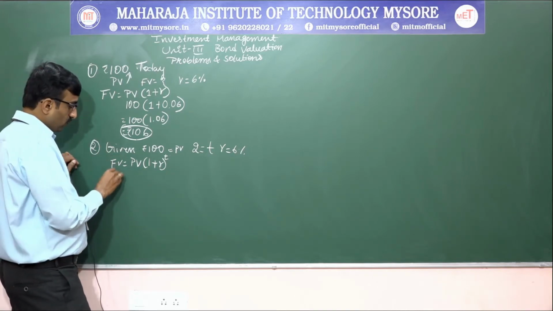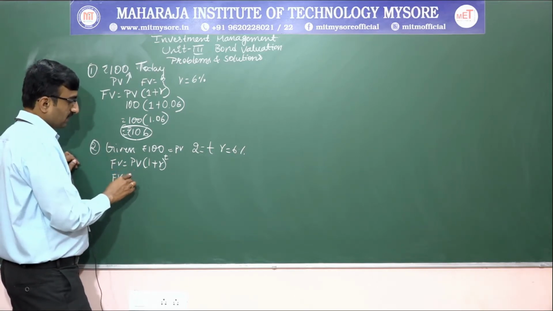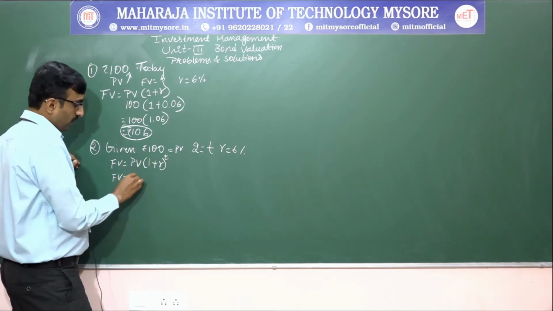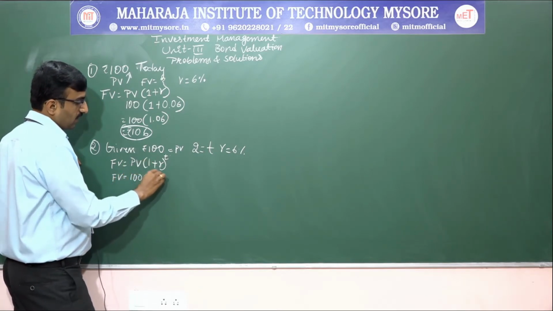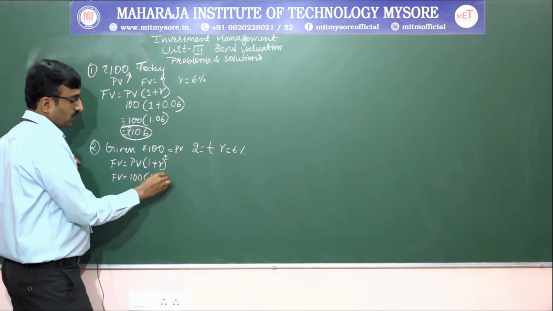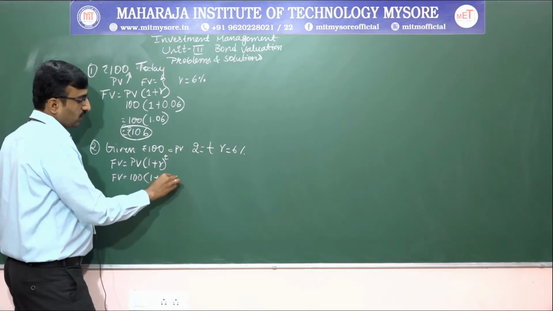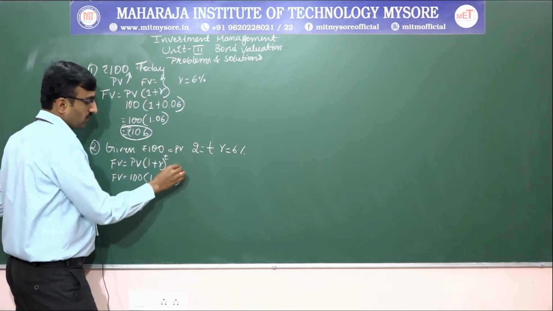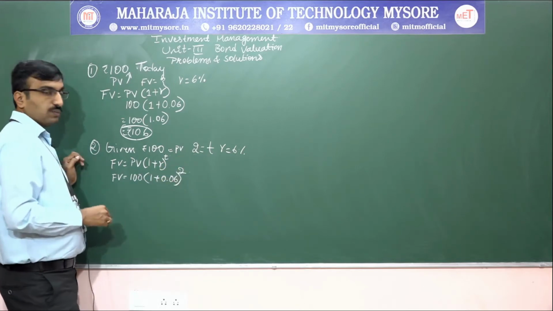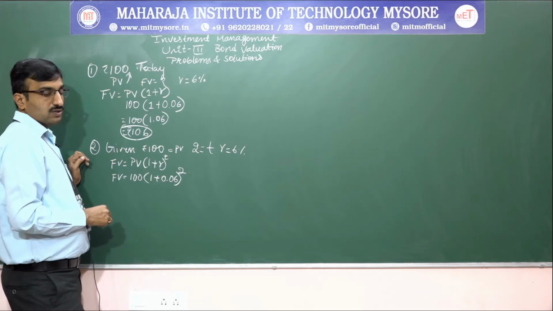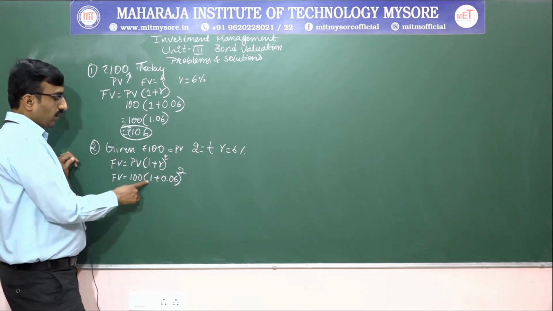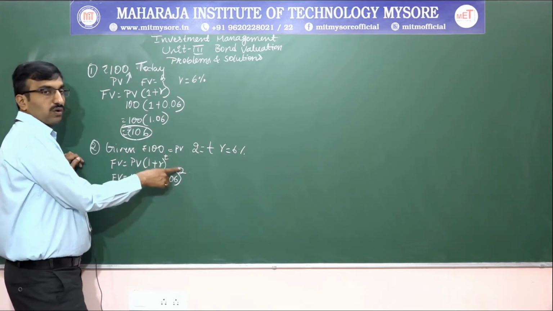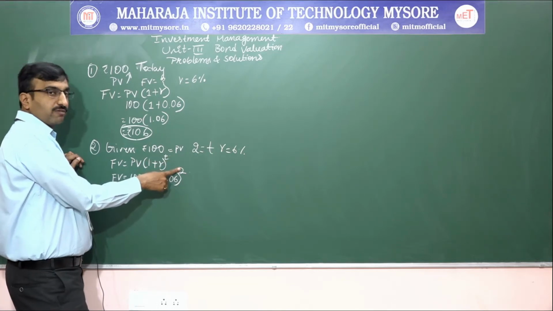So when it comes to future value, the present value is 100 rupees, which we have to consider. 1 plus R is equal to 1.06, and T is equal to 2, so we have to find 1 plus 0.06 to the power of 2. So first you identify that.